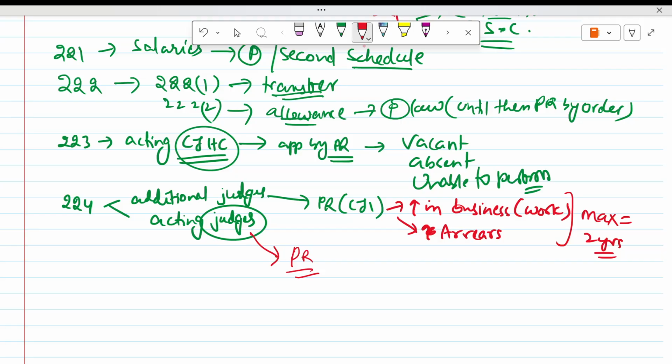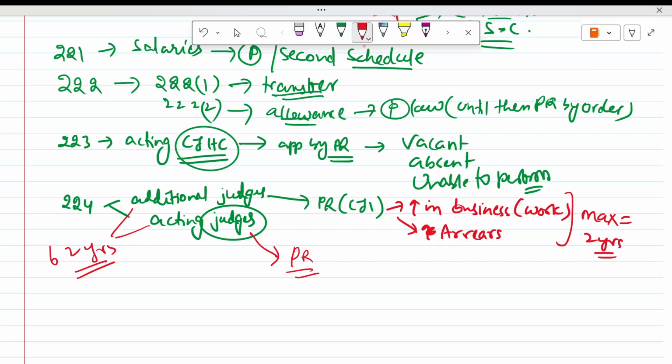Whenever it is acting CJ High Court or acting judge, the President can directly appoint; CJ's consultation or consent is not required. Anyhow, these two, additional and acting judges, cannot work beyond 62 years.